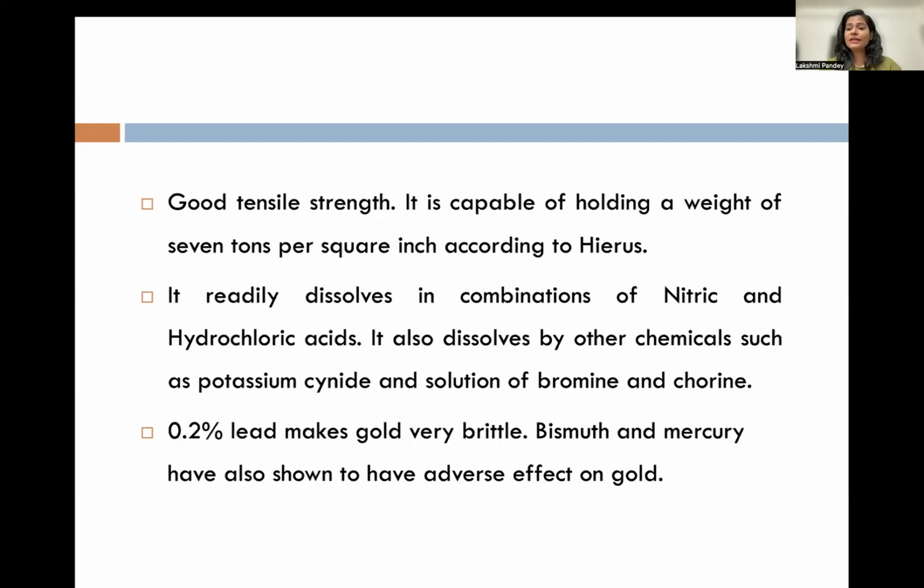It has a very good tensile strength. It means it is capable of holding a weight of 7 tons per square inch according to IRIS. Another important characteristic which you should know is, gold is dissolved by nitric or hydrochloric acid. It can be dissolved by other chemicals such as potassium cyanide as well as bromine and chlorine. Bismuth or mercury has an effect on gold, or if you use 2.2% of lead in gold, it makes your gold very brittle.